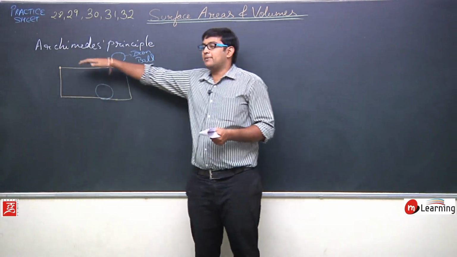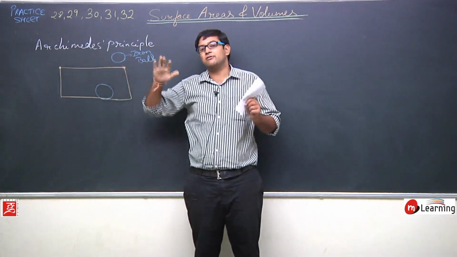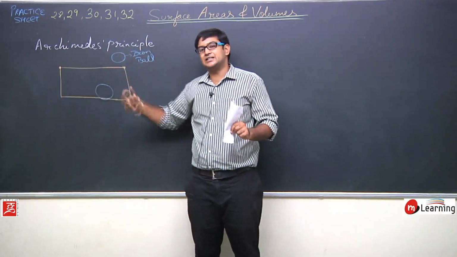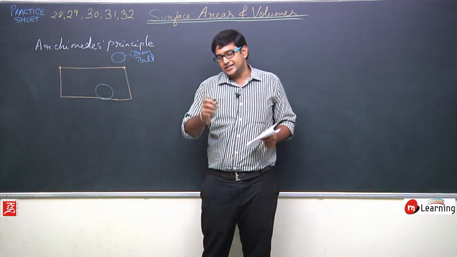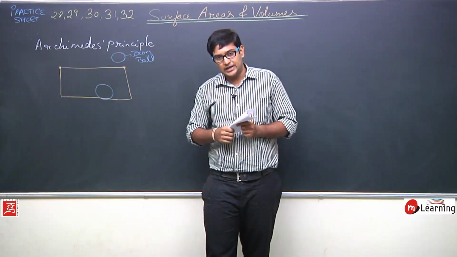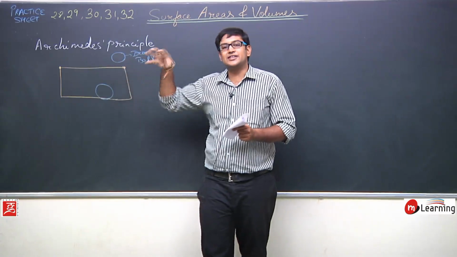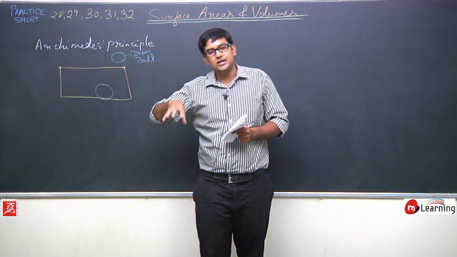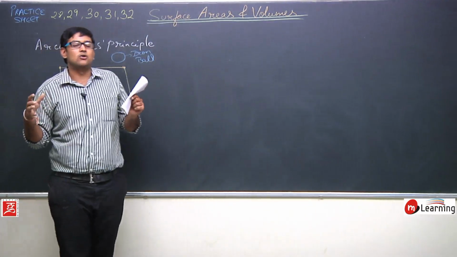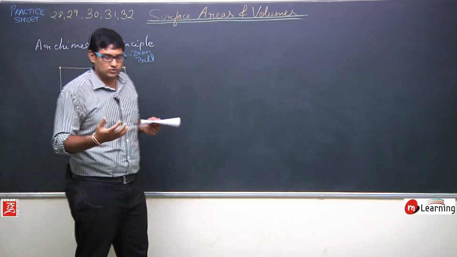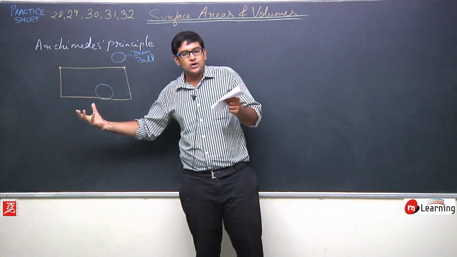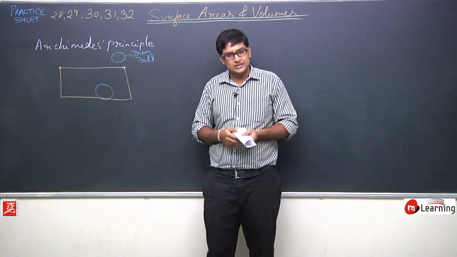Because the bucket was completely full previously and I have dropped this iron ball inside it, so definitely some amount of water will flow out, due to the addition of this iron ball. Now, what amount of water will flow out? Is it dependent on the iron ball or is it dependent on something else?